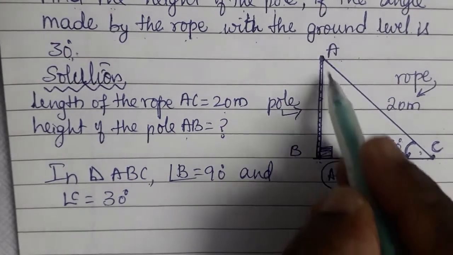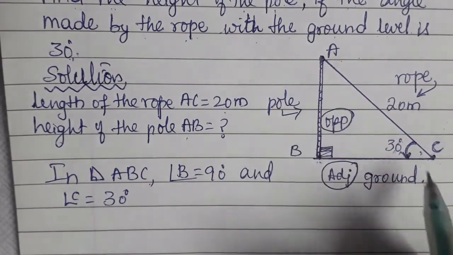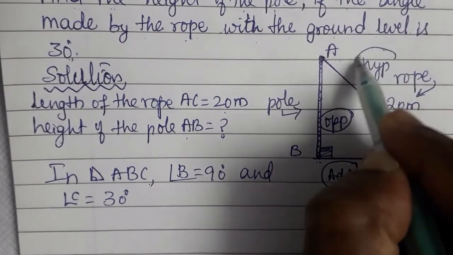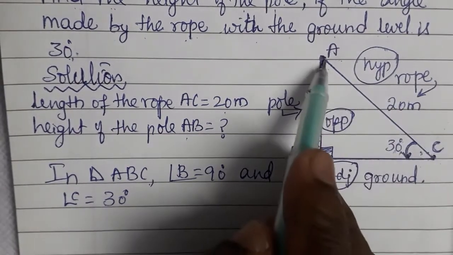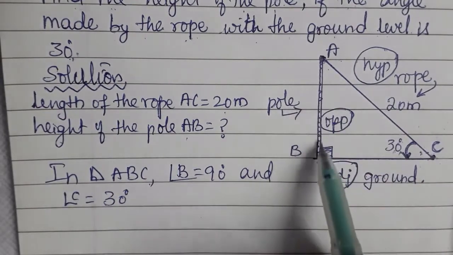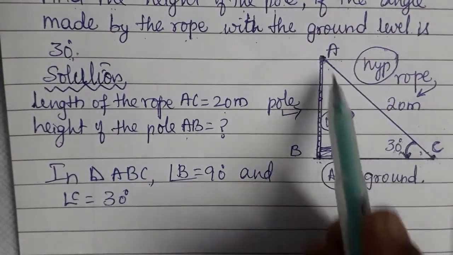With reference to C, AB will become opposite side. Next, AC is hypotenuse. Now I have got the value of hypotenuse 20 meter. I want to find the height of the pole AB. So therefore, opposite and hypotenuse.